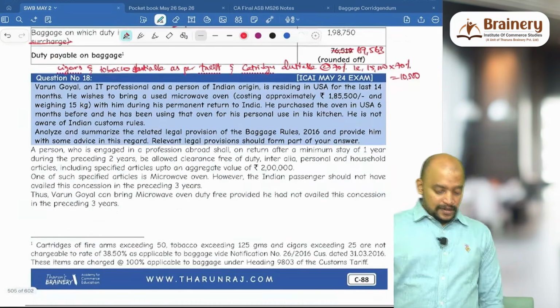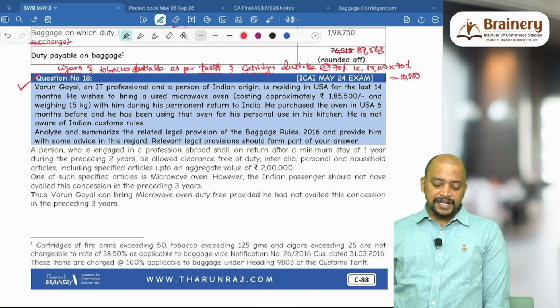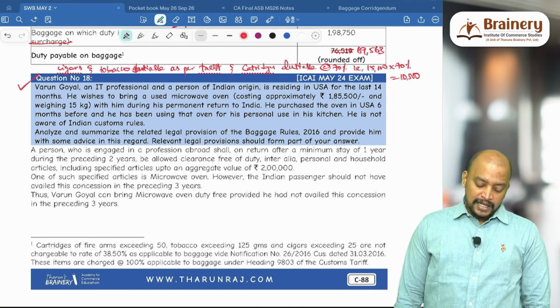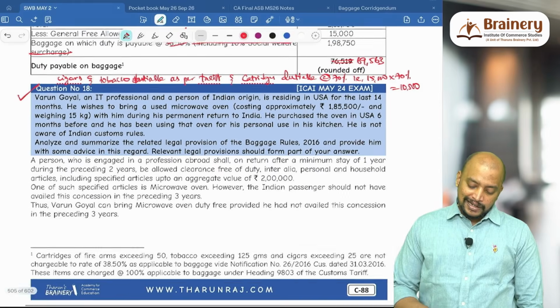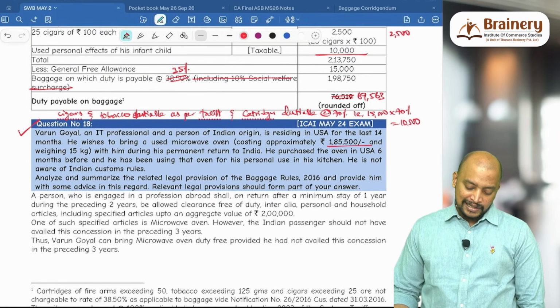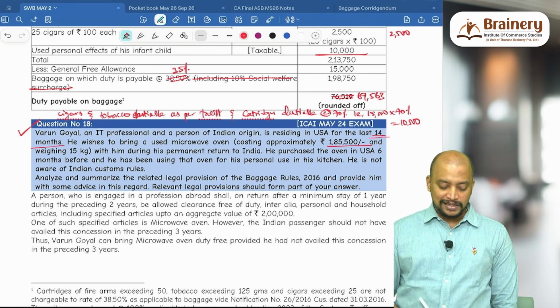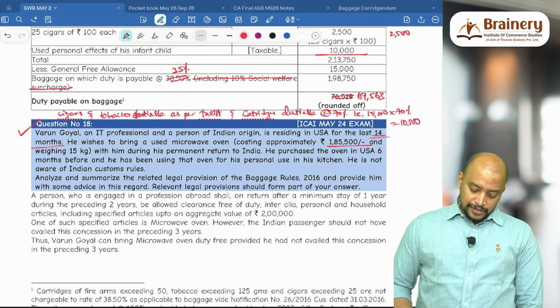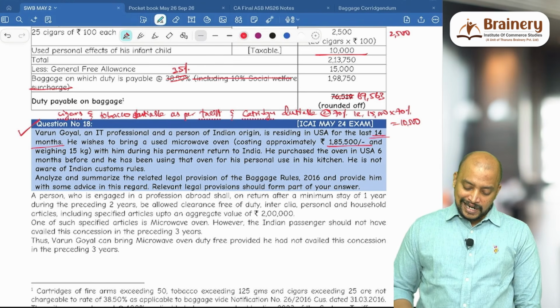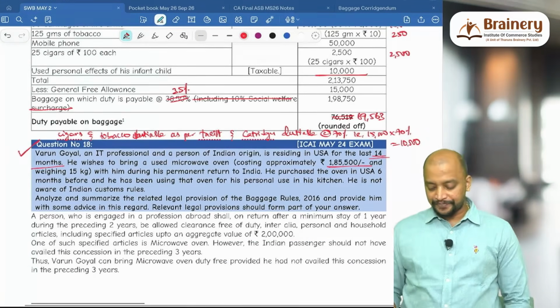Next, Varun Goyal, an IT professional and a person of Indian origin, is residing in USA for the last 14 months. He wishes to bring a microwave oven costing approximately 1,85,500. It's a repeated question, which is already there above. So he can bring, because up to 2 lakhs he can bring, as he stayed abroad for at least 14 months. So then the article up to 2 lakhs can be brought.